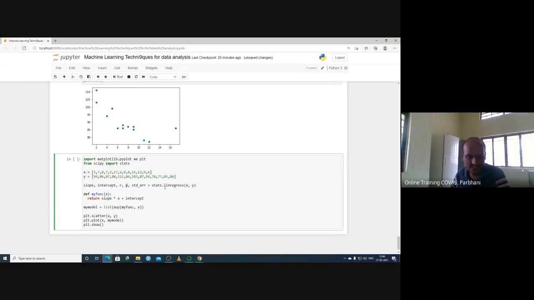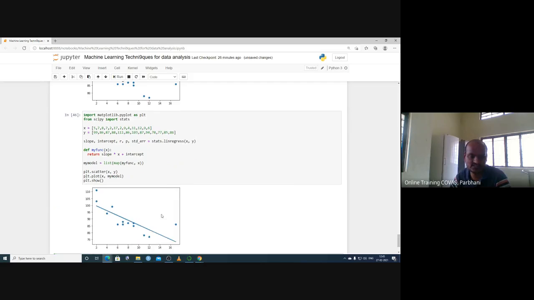Standard error is equal to stats.linregress(x, y), and we are defining here some function. So this is the programming aspect. We define my function in brackets x, and then return slope multiplied by x plus intercept. So my model is equal to list(map(myfunc, x)), where we want to map this function to all values of x. plt.scatter is for generating the scatter plot, then plt.plot(x, mymodel), and plt.show.